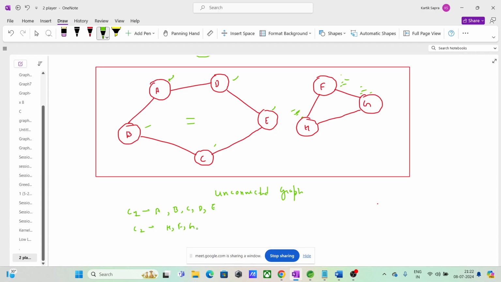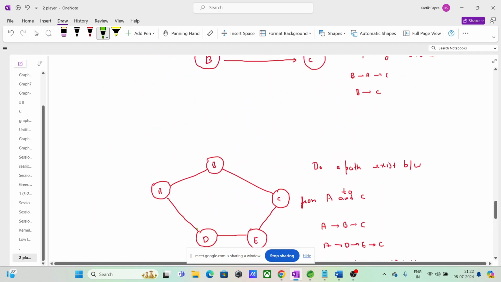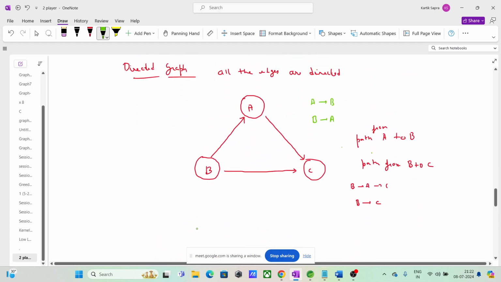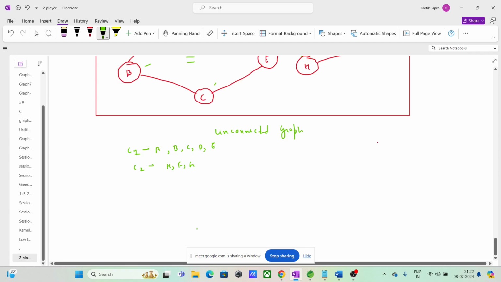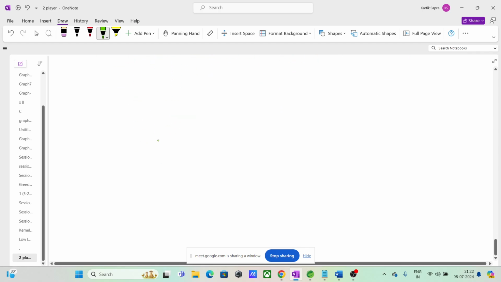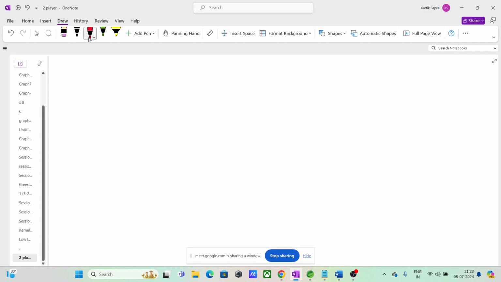I hope it is clear so far. There are more terminologies to cover, but as of now we will cover this much of the terminologies and we will see more terminologies going forward. Now let's move on to the implementation. What types of implementation? Again, there are many types of implementation. Slowly, we will cover them.